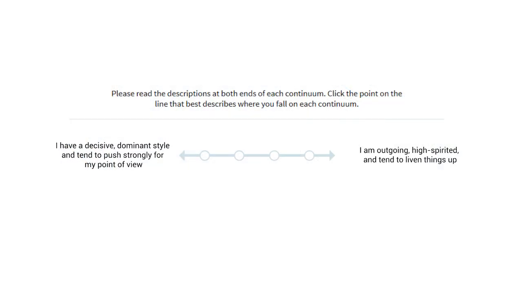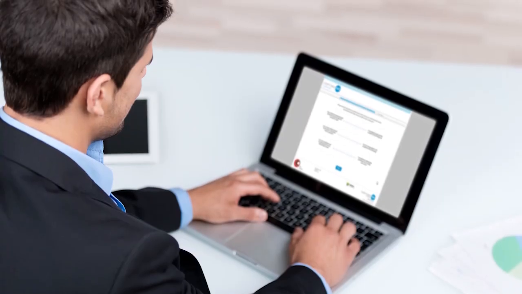Here, Matt is shown a set of 2 statements, each of which describes a different DiSC style for which Matt had similarly high scores. We know from his scores that both of these statements represent styles that are somewhat descriptive of Matt. He is deciding between D and I clarifying questions. Matt chooses the point on the line that best describes where he falls on the continuum. He decides that the statements on the D side of the continuum fit him better than those on the I side. This information is used to determine Matt's final style assignment. Typically, about 6% of respondents receive clarifying items.